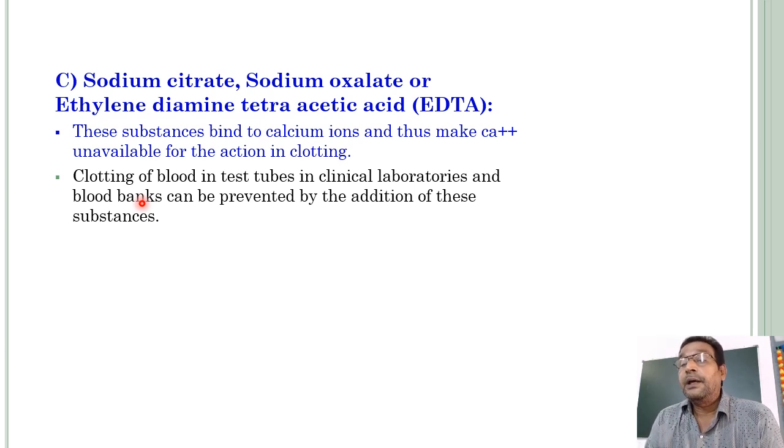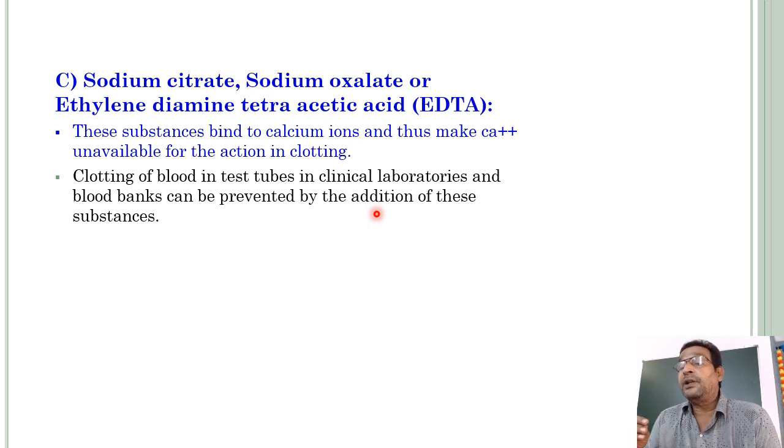Clotting of blood in test tubes in clinical laboratories can be prevented. If you would like to collect plasma, you have to put some amount of sodium citrate or sodium oxalate or EDTA in that test tube.